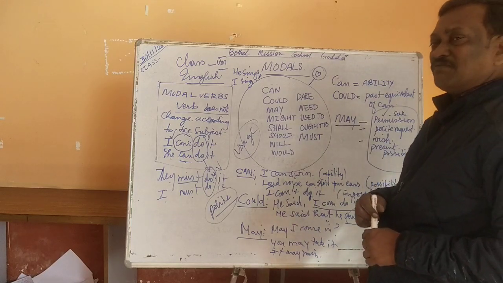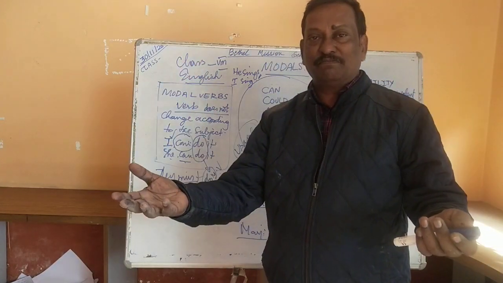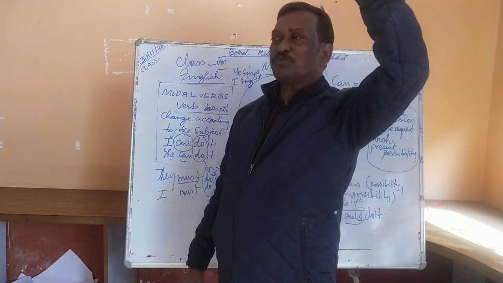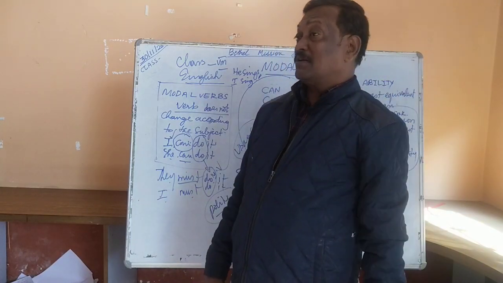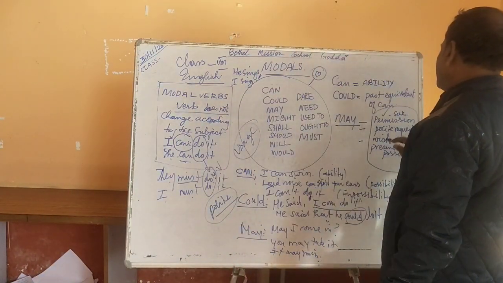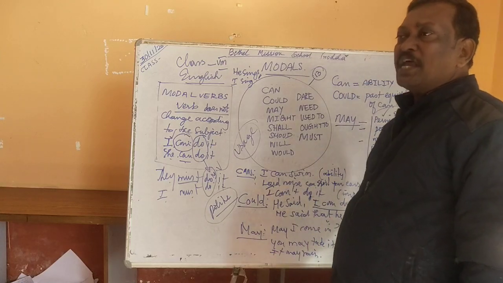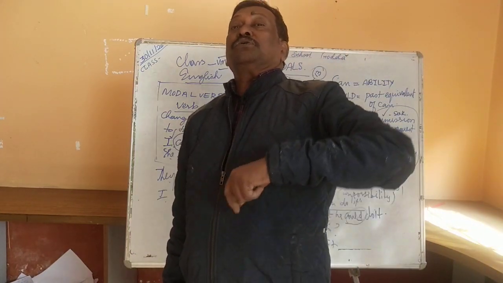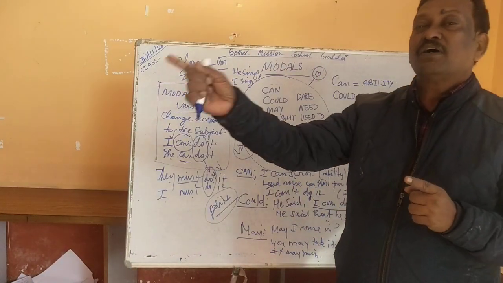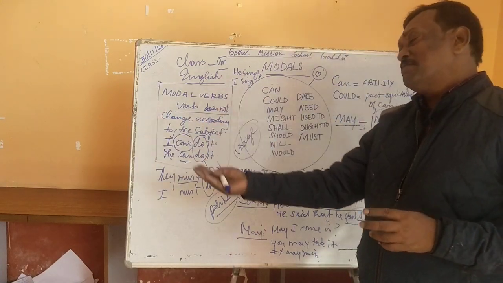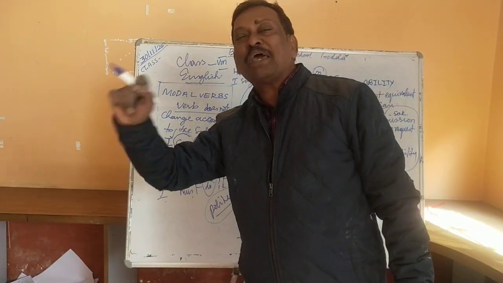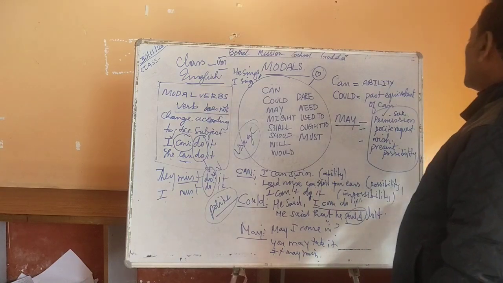Remember, number two, formal permission. When I give a formal permission, may comes in. You may take that if you want. Supposing I have two pens with me and you come and ask me, may I borrow a pen from you? And you say, you may take this. So you are giving a formal permission. To give a formal permission, you use may. To take permission, you use may. May is used for both purposes, to give a formal permission and to take a permission. You may come in. This is again a permission. You may have one of these pens. Again a formal permission.